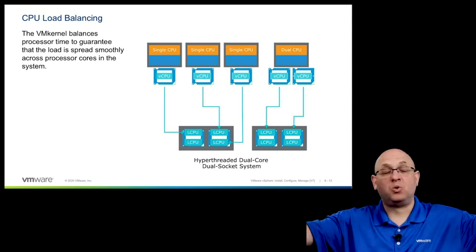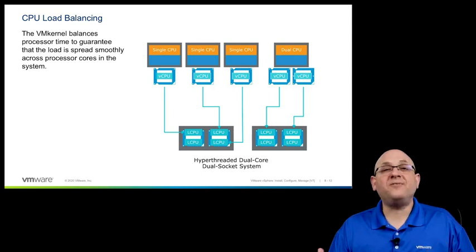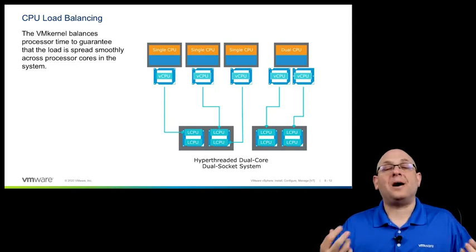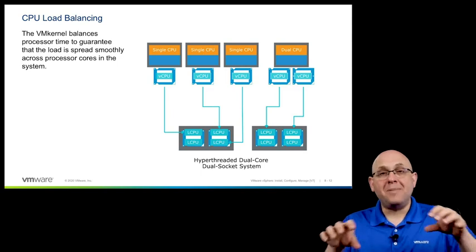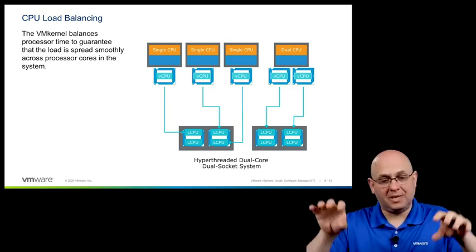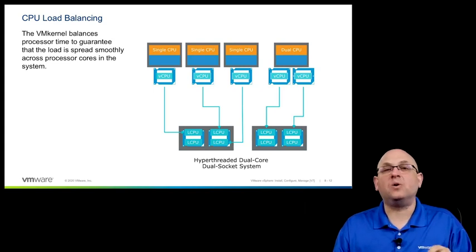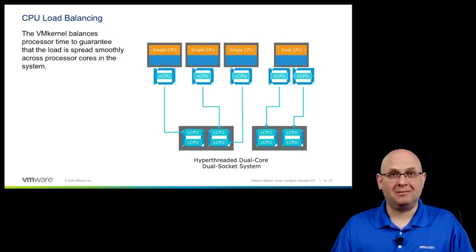Of course, the more virtual machines that you have running on each ESXi host, the more difficult that is to do without running into contention, where I've got many more times the number of virtual CPUs than I have physical cores on which to schedule and execute those threads. CPU overcommitment is what we are talking about here.